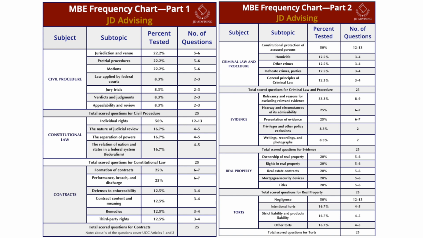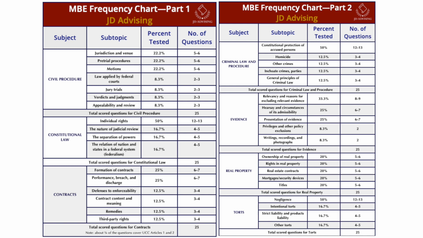Look at constitutional law. The topics within constitutional law are individual rights, the nature of judicial review, the separation of powers, and the relation of nation and states in a federal system, or federalism. And the chart tells us that individual rights makes up 50% of your scored constitutional law questions, or 12 to 13 of your 25.